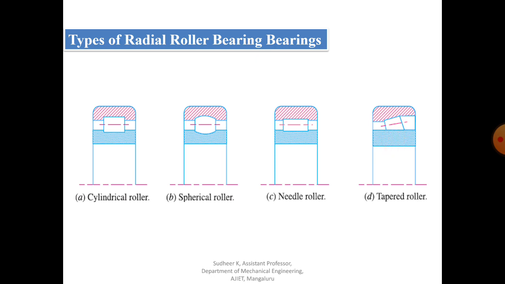This type of bearing carries both radial as well as thrust load, and these bearings are also available in various combinations as double row bearings with different cone angles for use with different relative magnitudes of radial as well as thrust loads. So this is about the tapered roller bearing.